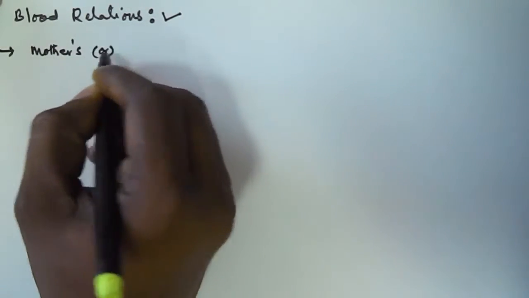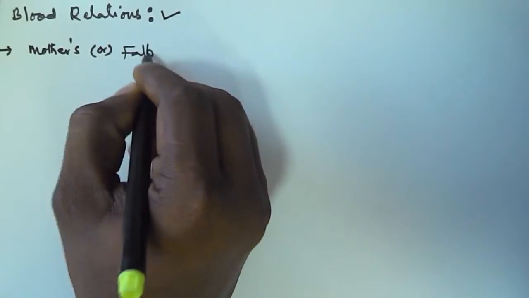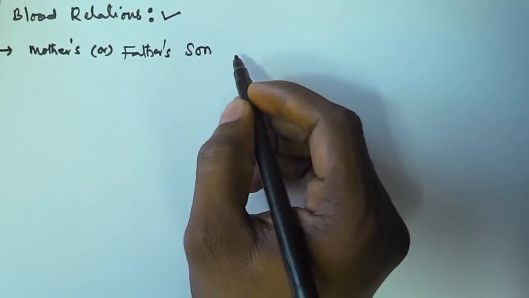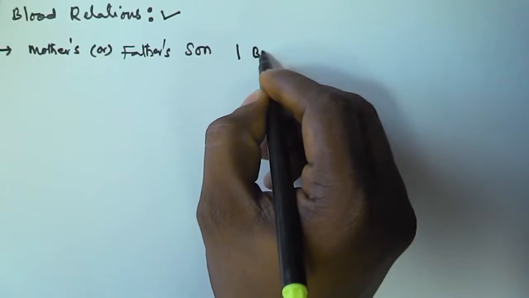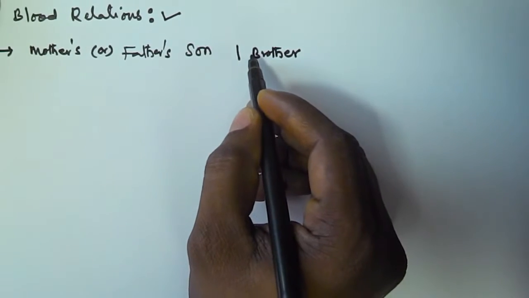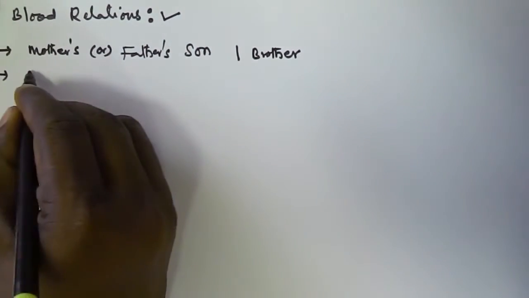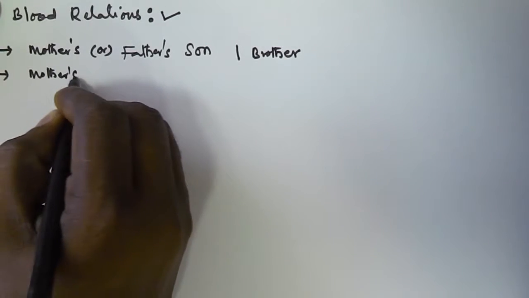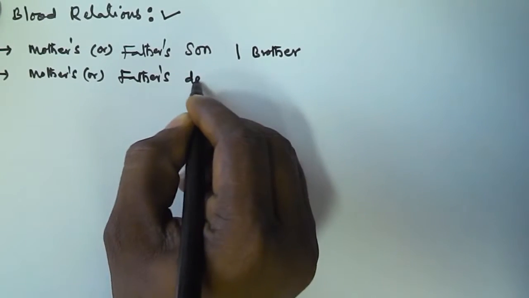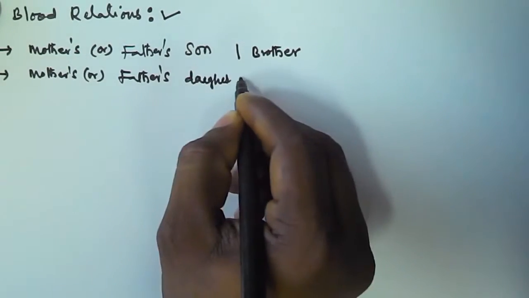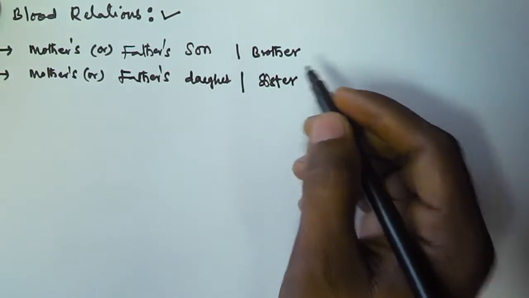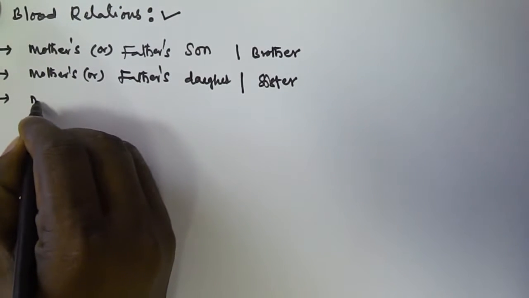Mother's or father's son is called a brother. So our father or mother's son is called a brother in relation. And next one is mother's or father's daughter. Daughter is called a sister.